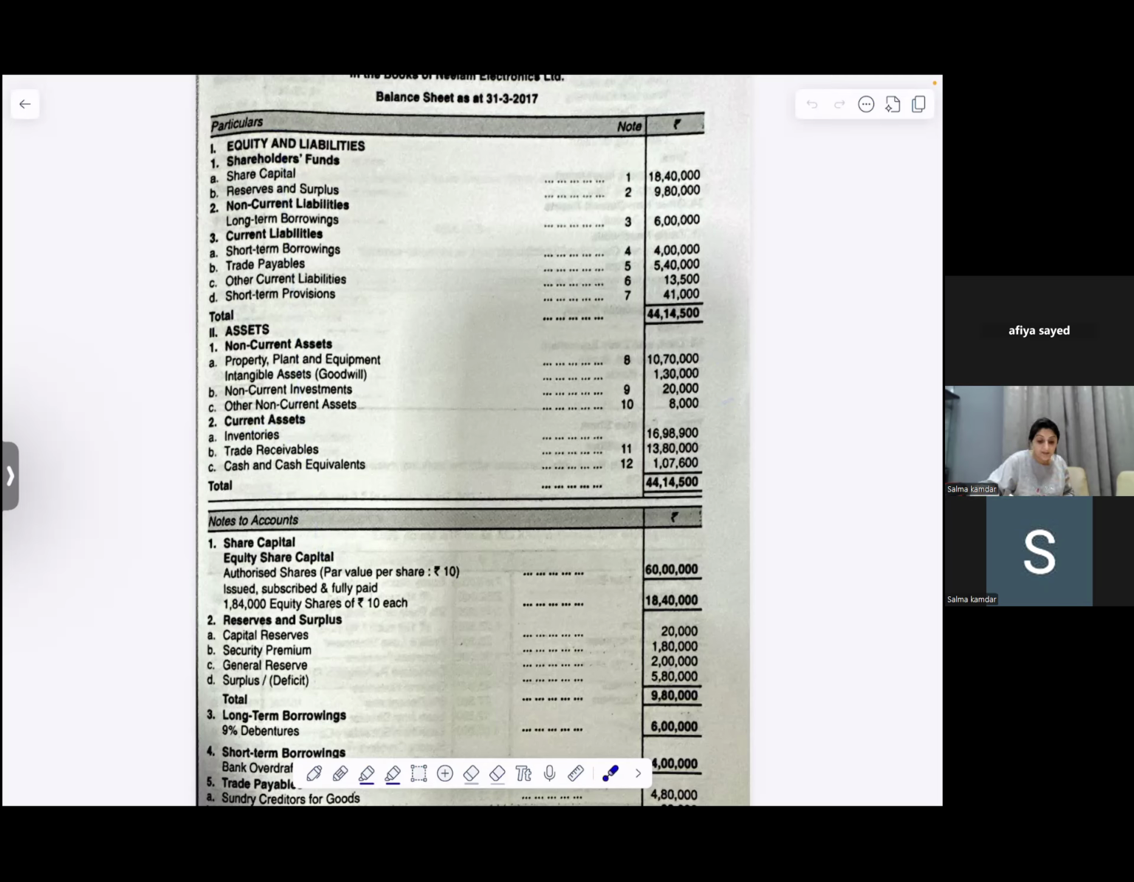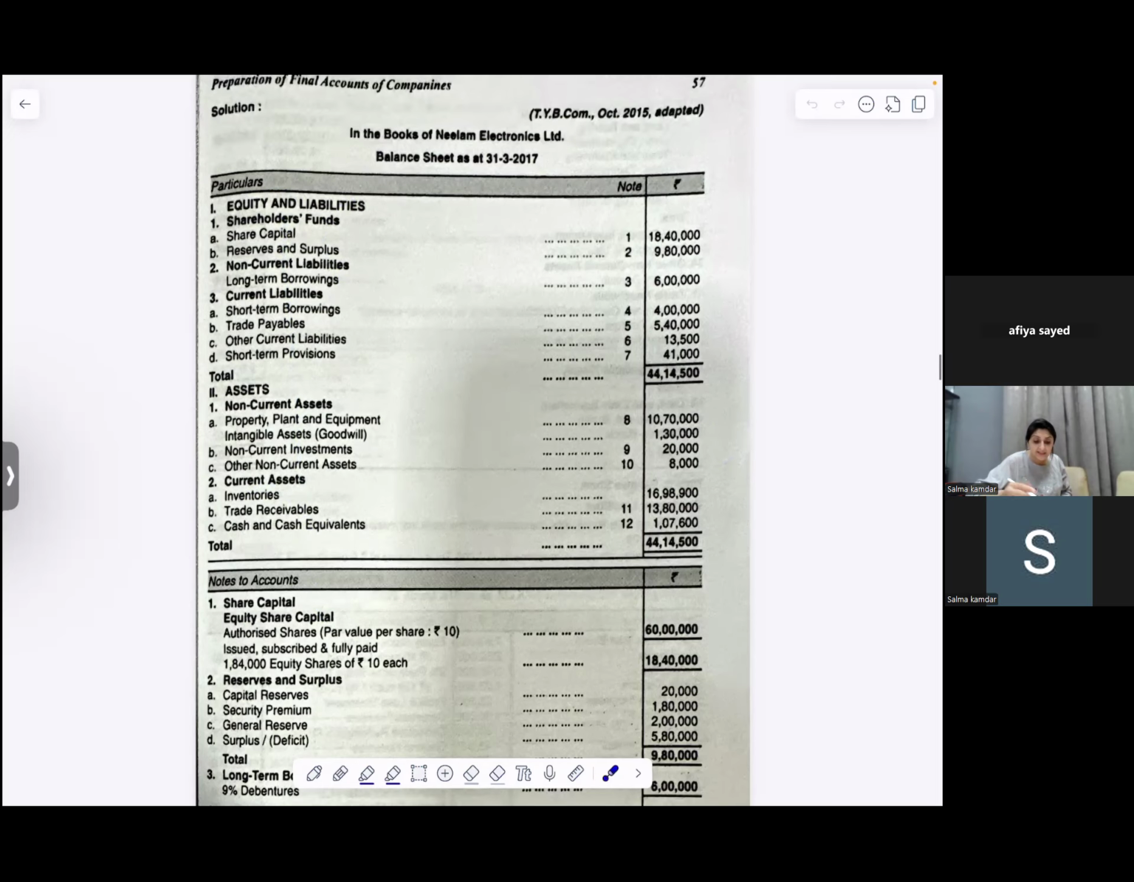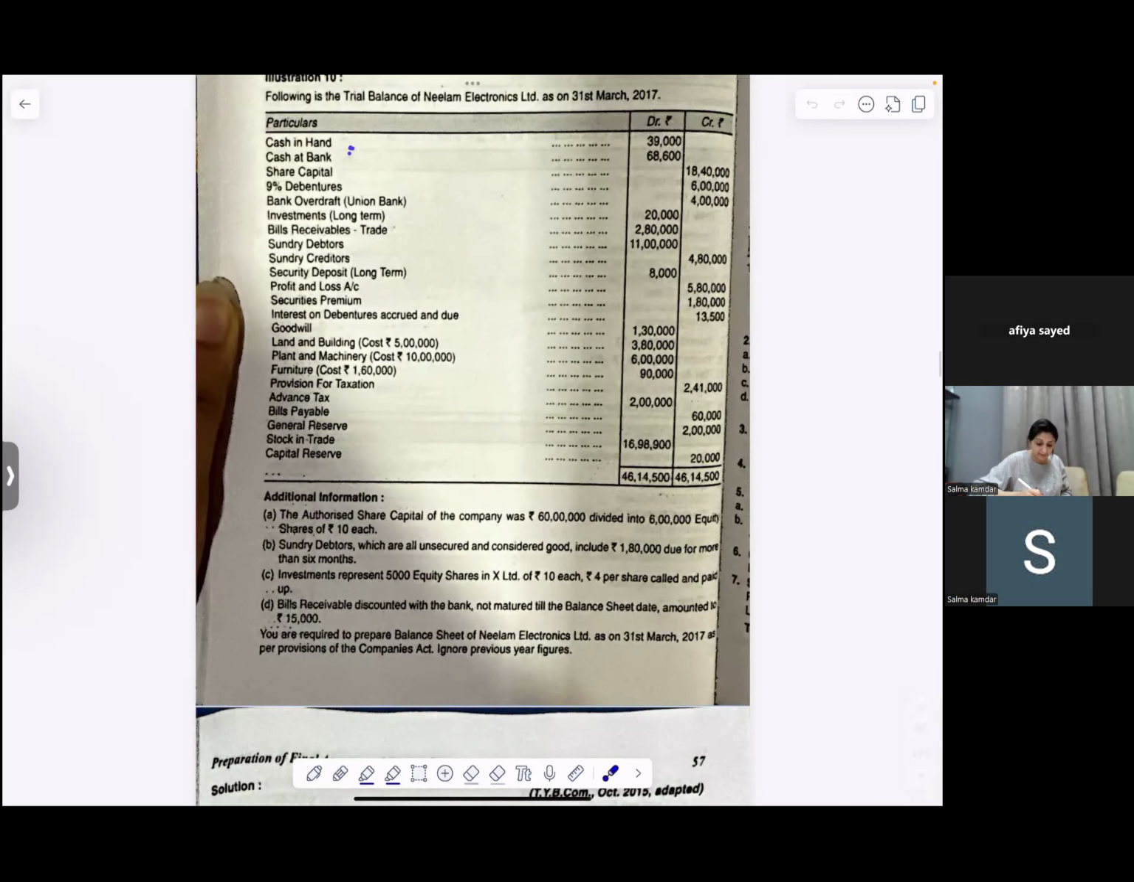Always. So Roman number one, equity and liabilities, shareholders' funds, share capital, reserves and surplus, NCL, CL. If you do not remember what things are there, not there, you can write everything and put a dash. Or alternatively, you can do the markings over here beforehand.